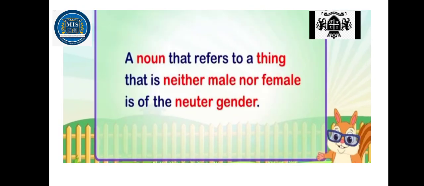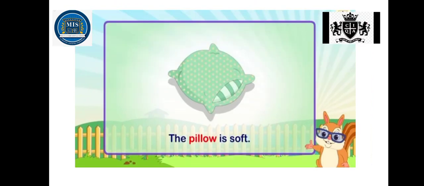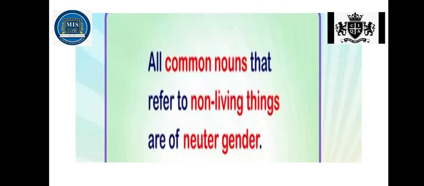Now what is a neuter gender? A noun that refers to a thing that is neither male nor female is of the neuter gender. For example, the pillow is soft. Pillow is neuter gender. All common nouns that refer to non-living things are of the neuter gender.